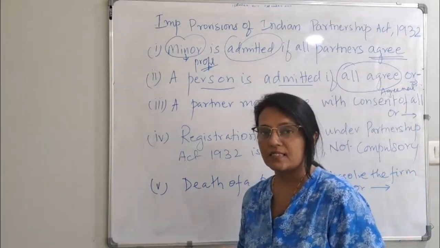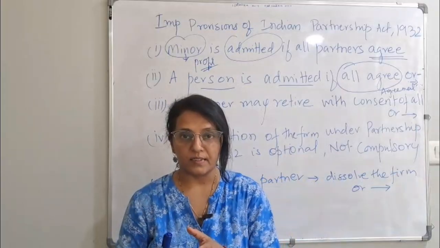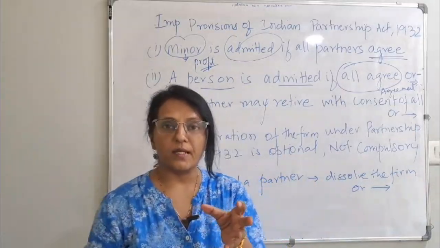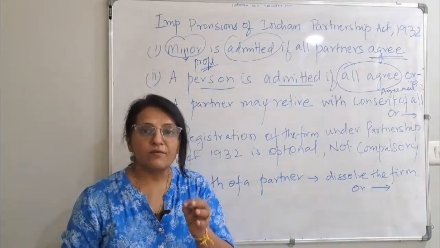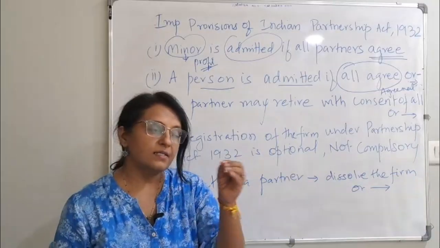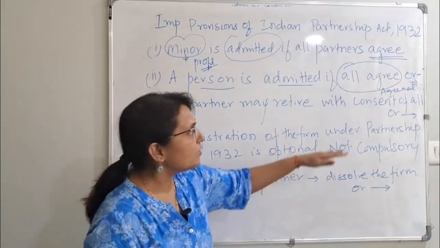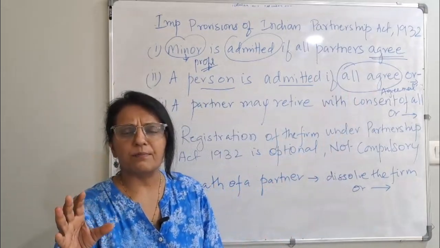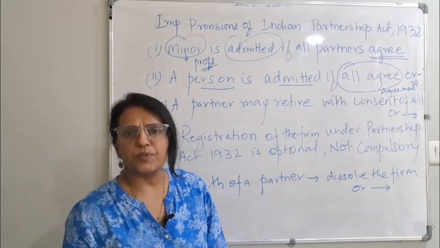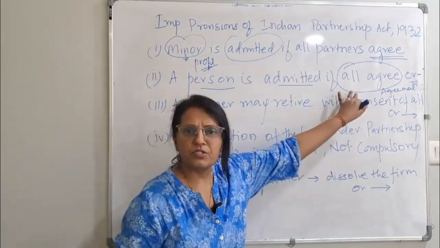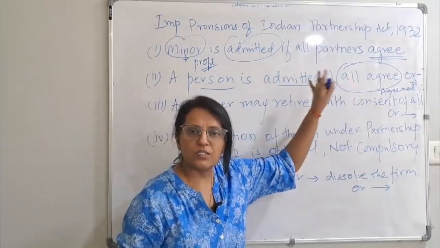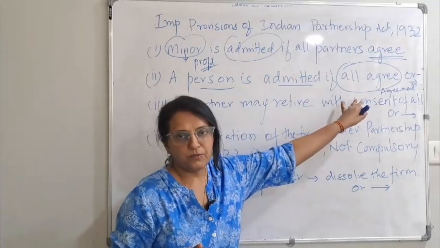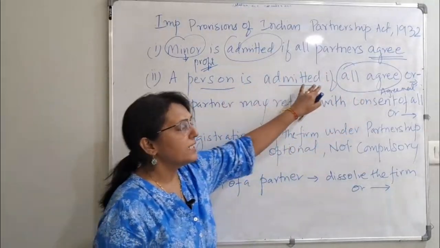If your agreement says that the majority, whatever it is, go with that. If 70% have said yes, we need this person as a partner, then go according to what is given in the agreement. If at least 50% of partners say yes, we can take this person as a partner, तो हम लोग person को ले सकते हैं as a partner. So, if there is no deed, then all should agree.